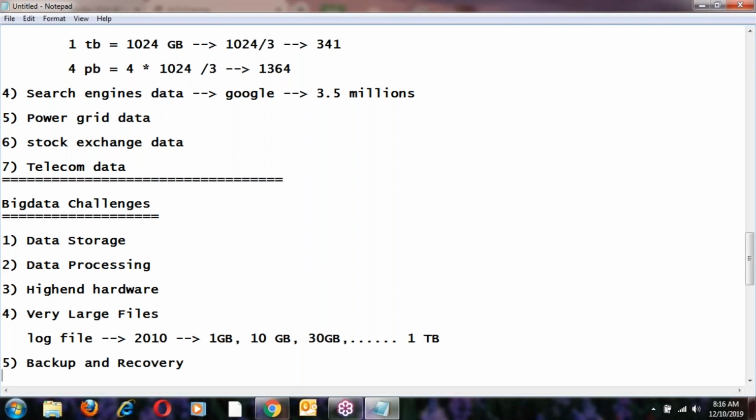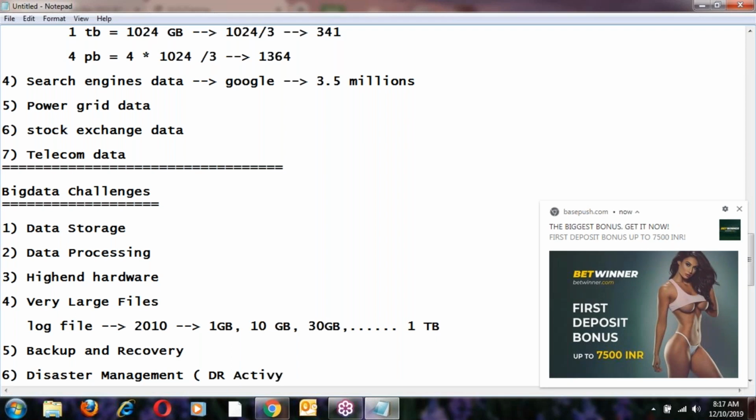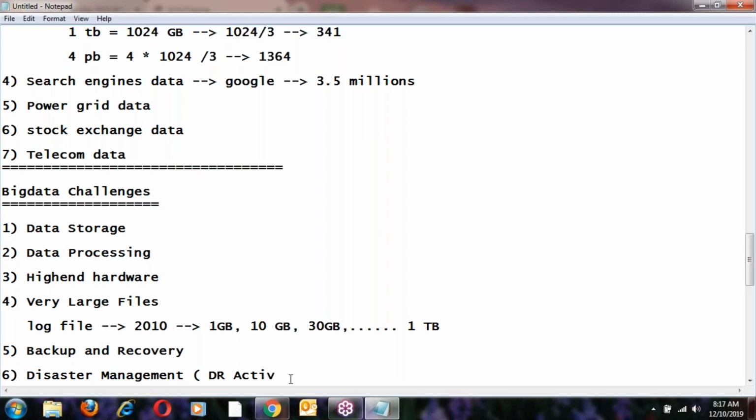So, backup and recovery. Next, the sixth one is disaster management. This is called DR activity, disaster recovery. I had a good experience with disaster activity. I will tell you how they can recover when any data center crashes. I will explain it very clearly.